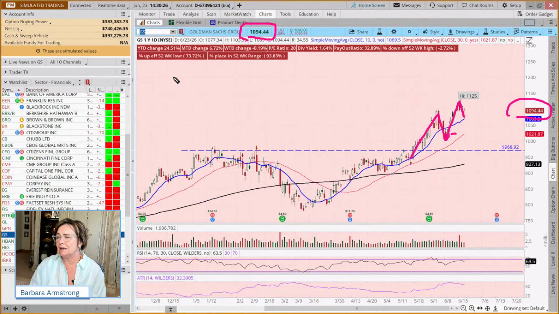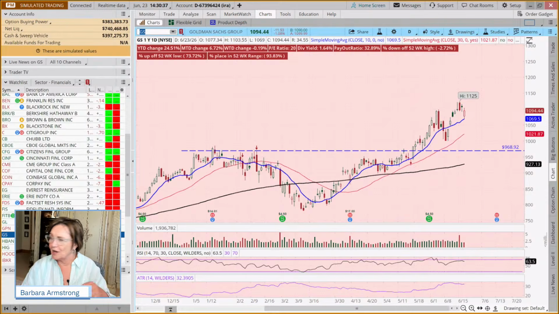Which means the opportunity to use options to protect it wouldn't be viable because it's a little out of our snack bracket.